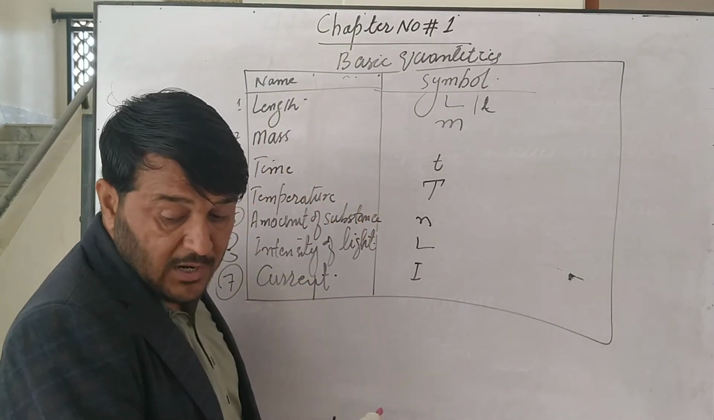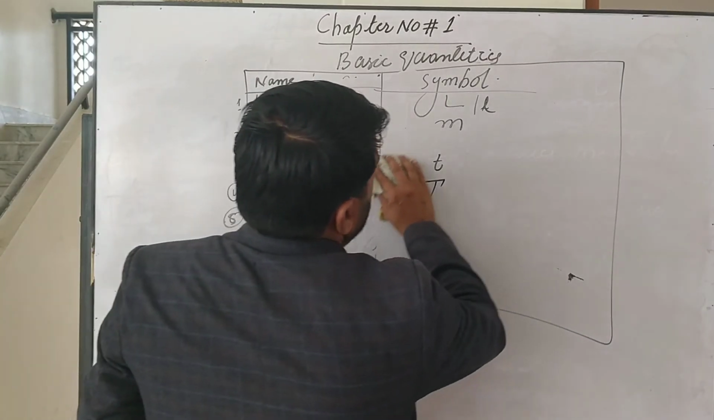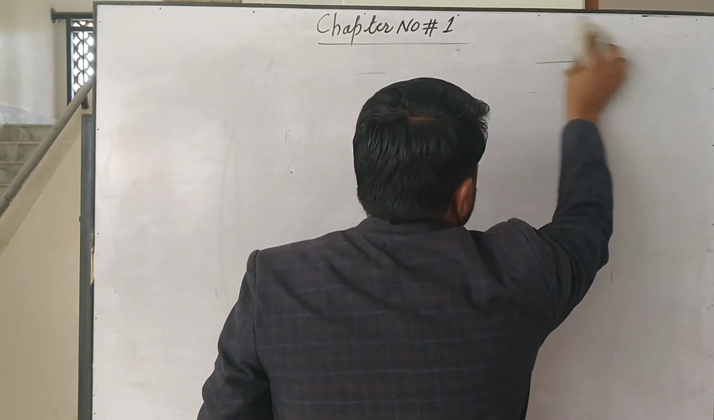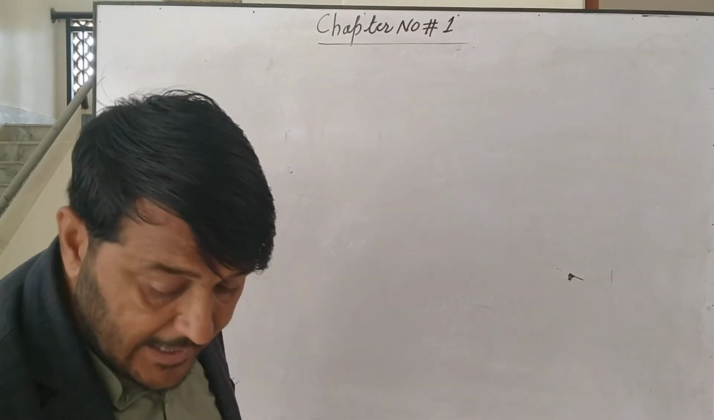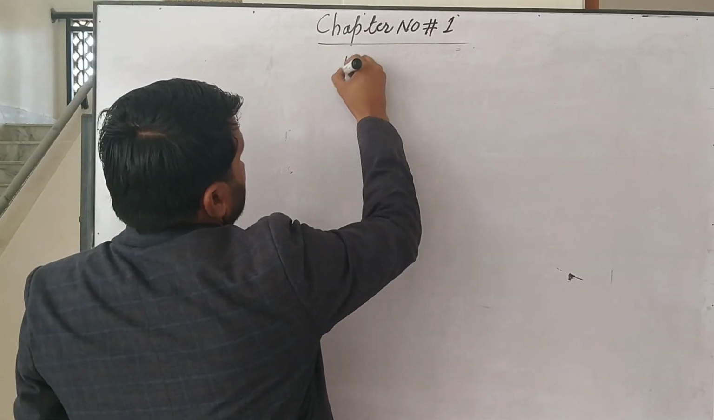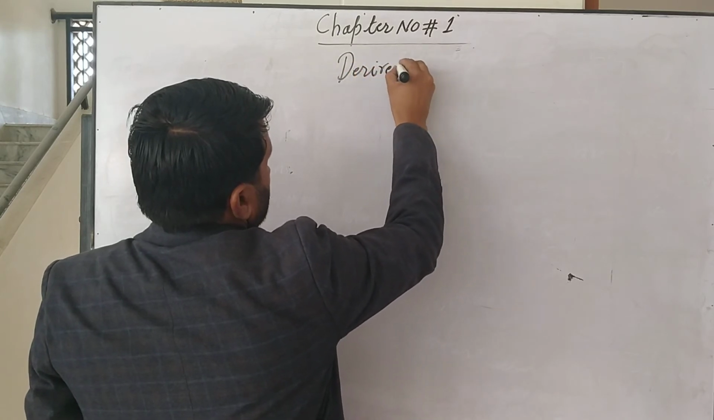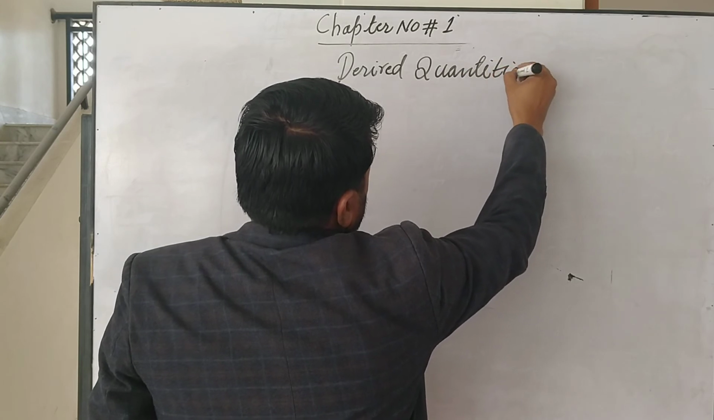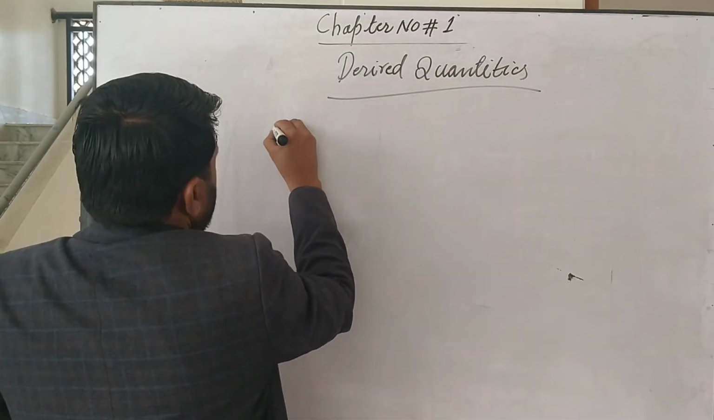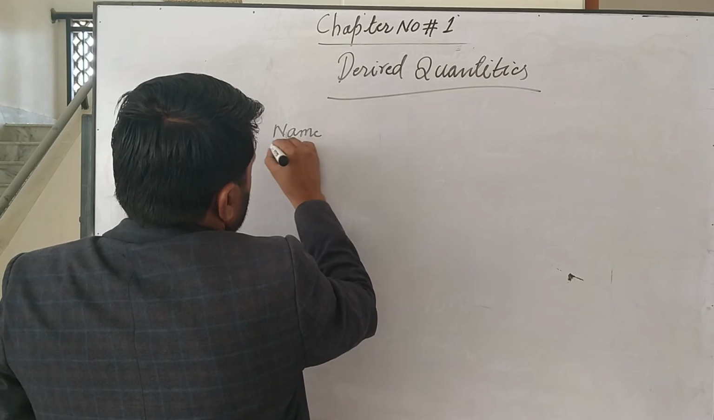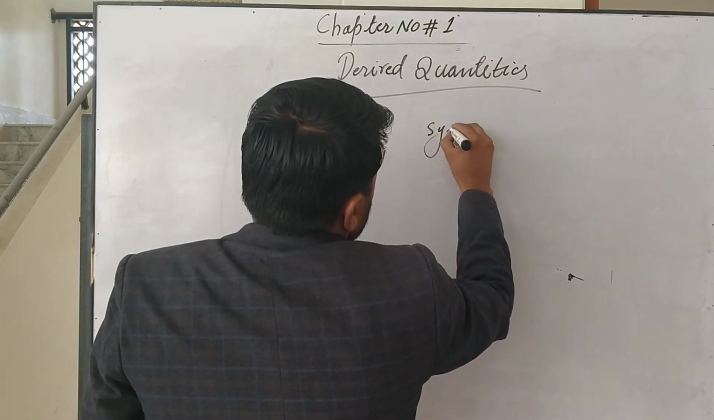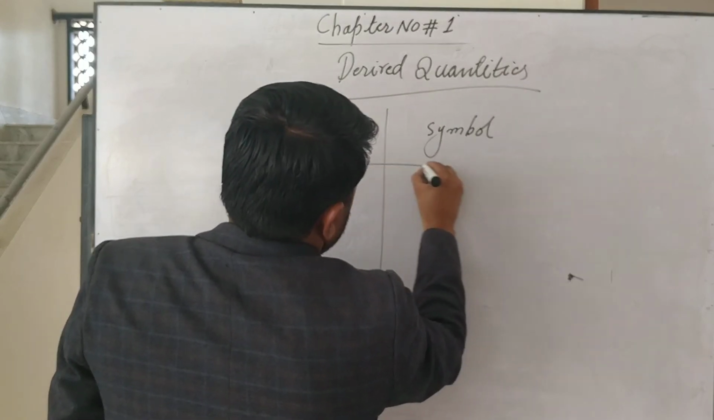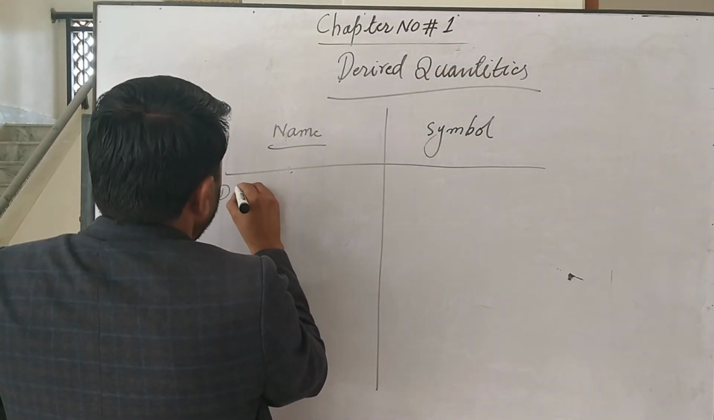Now moving towards derived quantities. I draw here a table of derived quantities. Name, symbol. Number 1, velocity denoted as a capital V.